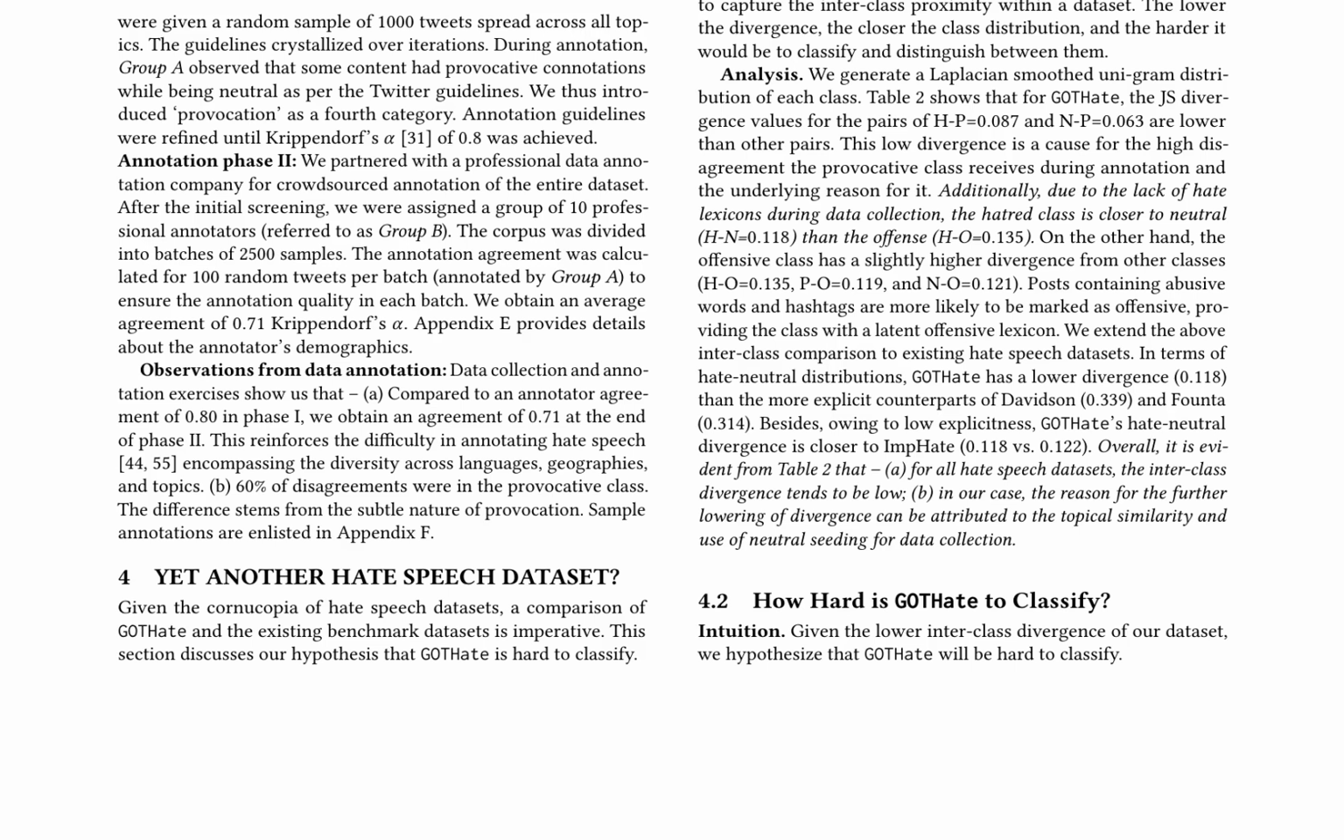Furthermore, the authors analyze interclass similarity across various hate speech datasets, finding that GotHate has a lower divergence between hate and neutral classes compared to other datasets. This suggests that GotHate is a challenging dataset to classify due to its topical similarity and use of neutral seeding during data collection. The authors hypothesize that GotHate's low interclass divergence will make it difficult to classify, and provide extended experiments in the appendix to support this claim.